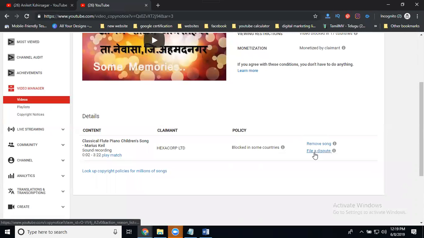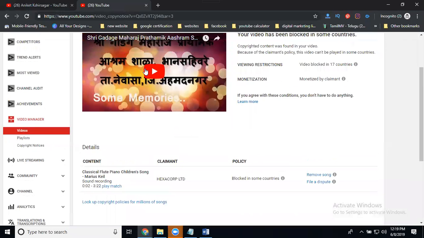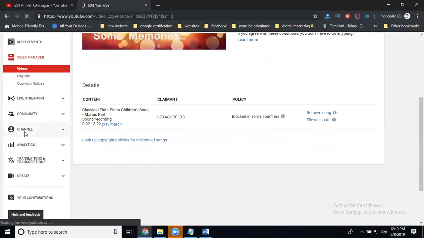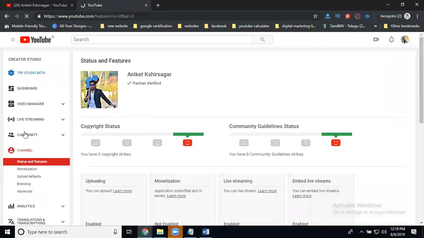Remove the song or file dispute. Two options. File dispute, the reason is called Play Match. This is called Play Match. So you can change your song, and it will automatically change your option. Why? Because the song is not eligible in those particular 7 countries. That is what is shown for a file dispute. So any kind of strikes will be checked in the channel status and features.